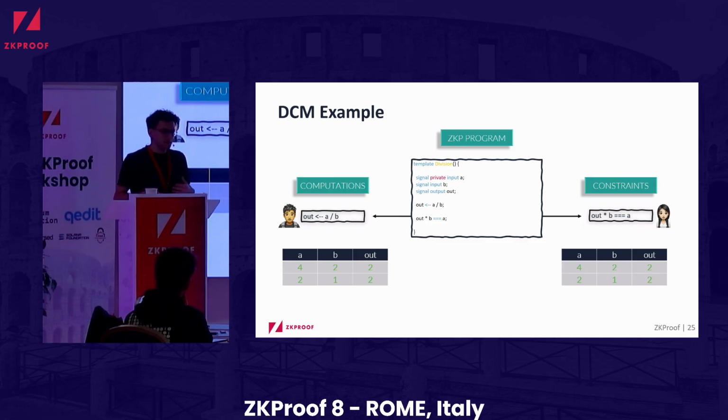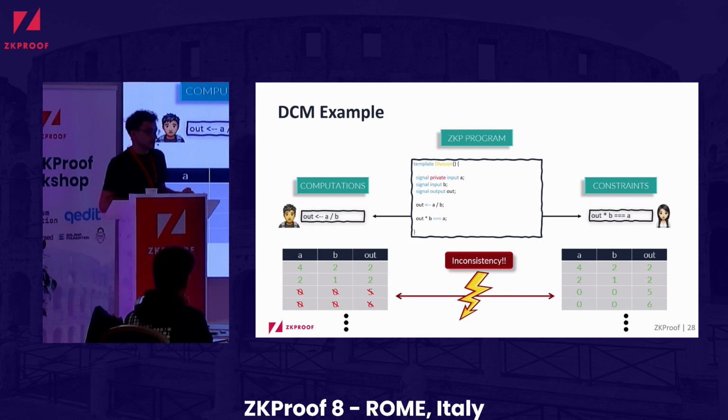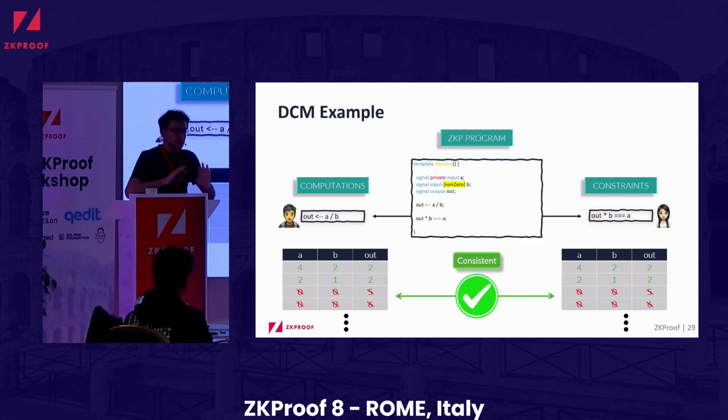And you keep on doing that, and at some point perhaps you hit this set of values that cause a division by zero error or violate any assumptions, but the verifier accepts them, or the other way around. And here we end up then with an inconsistency, and then the developer has to come in and fix the issue to make them match. Now, of course, if you would have put the tag, the assumption, then we say that the program is correct, because in this case, the check is not there, but there is this assumption of, I know the check is not there, I assume the caller will do it.